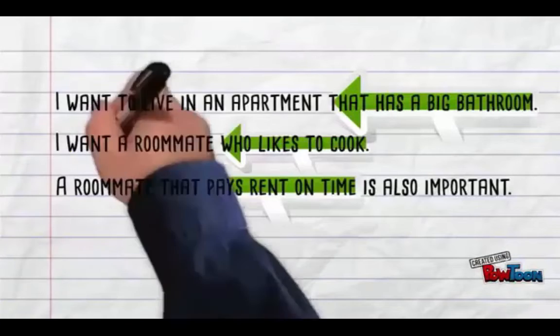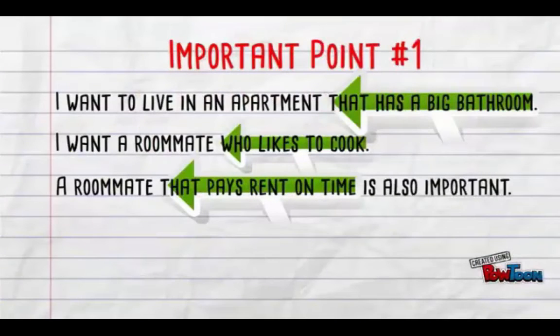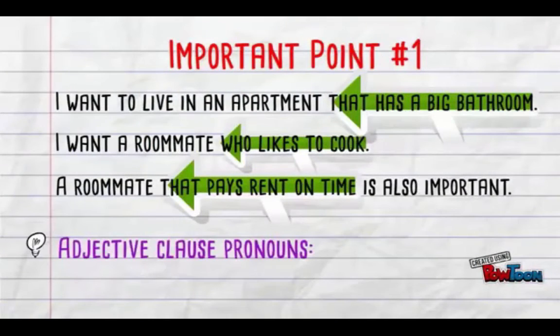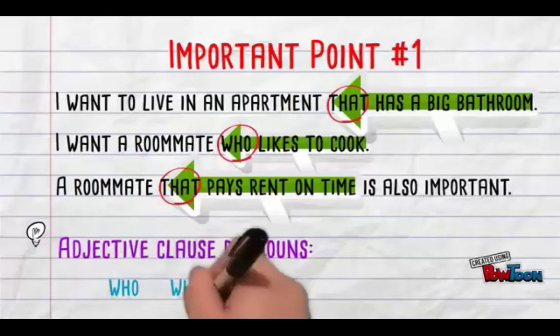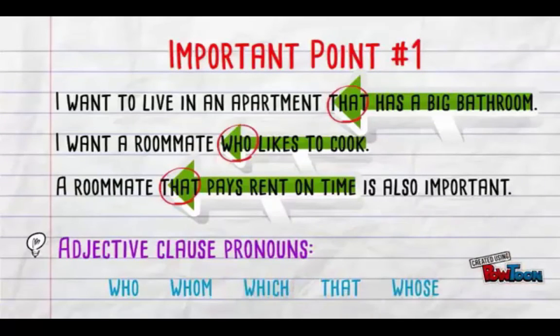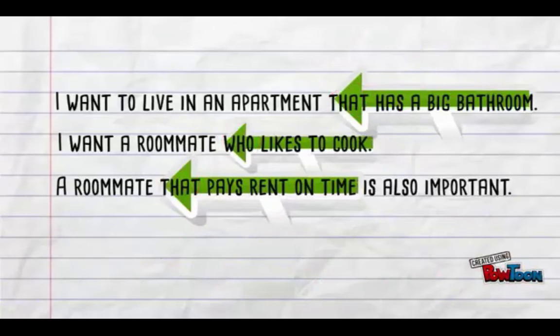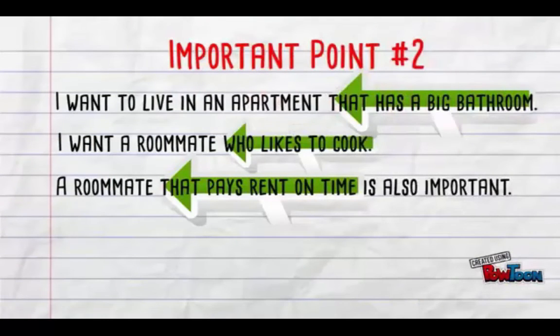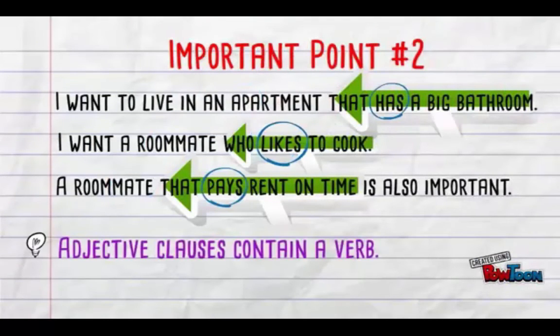There are two important points. Number one, in adjective clauses, there are special pronouns that connect the main clause to the adjective clause: who, whom, which, that, and whose. Number two, adjective clauses also contain a verb. These are important points to remember when making sentences with adjective clauses.